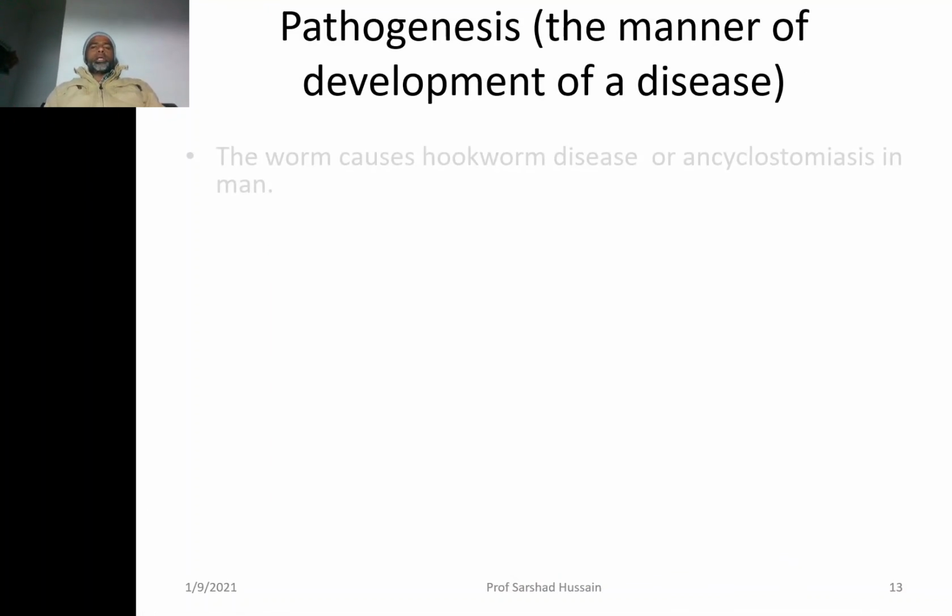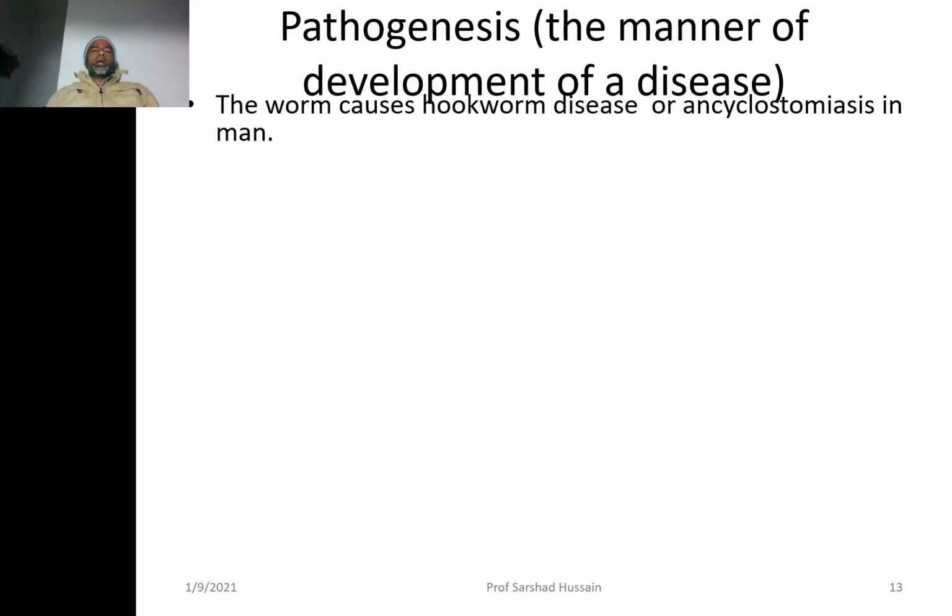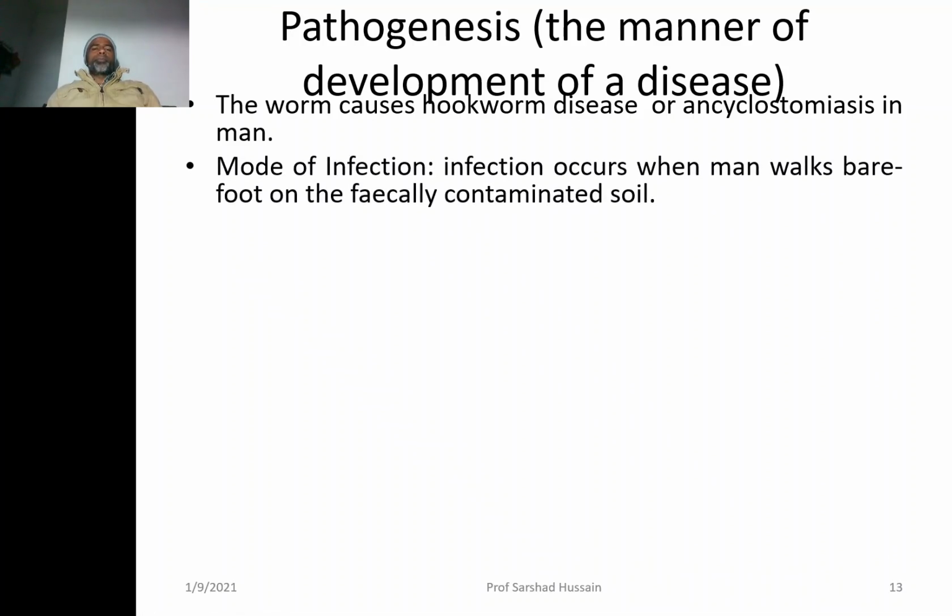As far as the pathogenesis is concerned, that is the manner of development of disease, the disease caused by the hookworm is called hookworm disease or Ankylostomiasis.